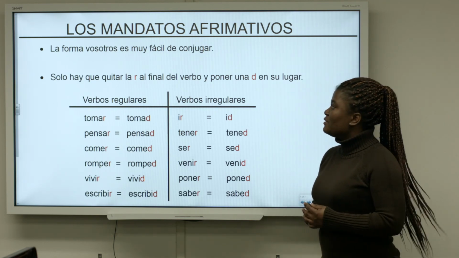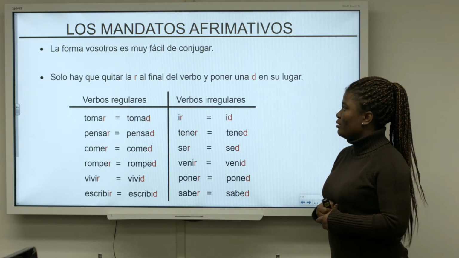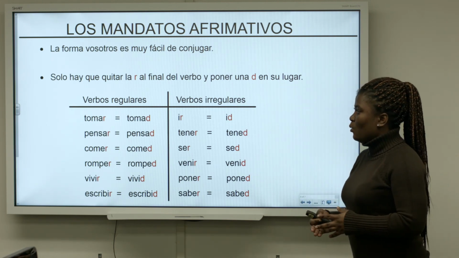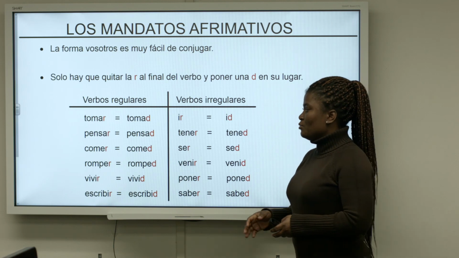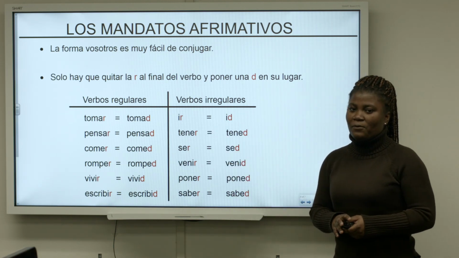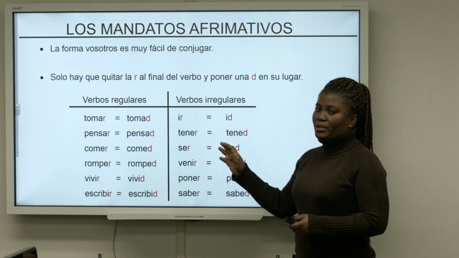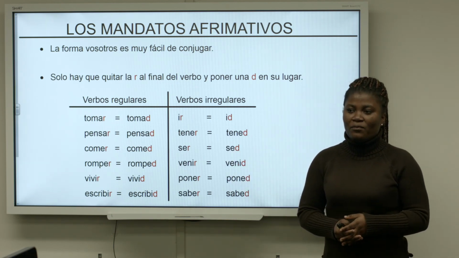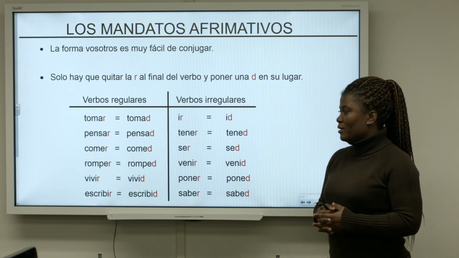Now, the affirmative types of the vosotros commands. It is very, very easy to conjugate, and we will see why. The only thing you have to do is take the verb in the infinitive form, take away the R, put a D, and that is the vosotros form of the command.